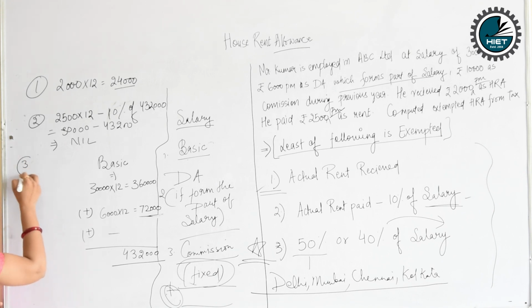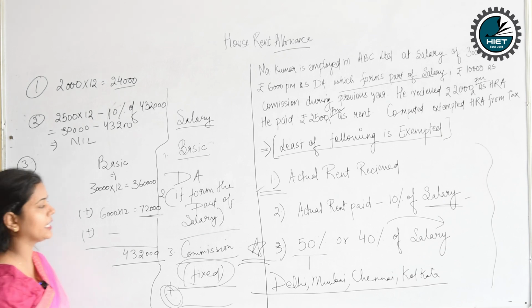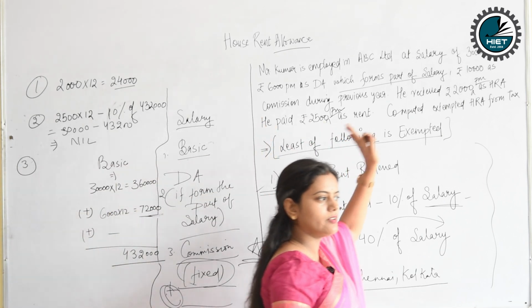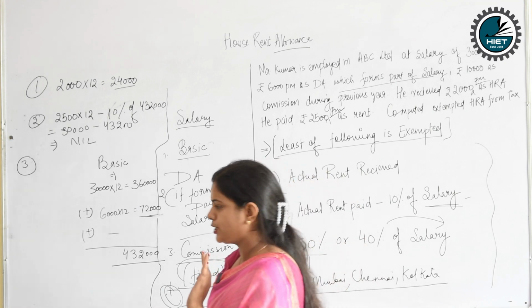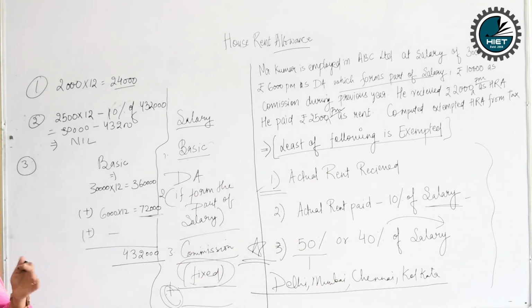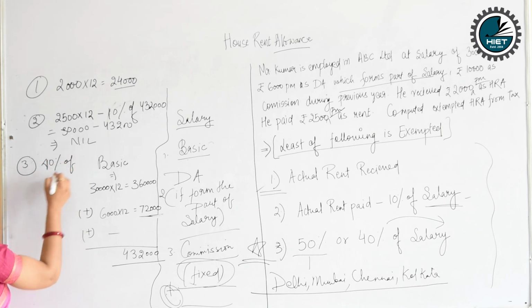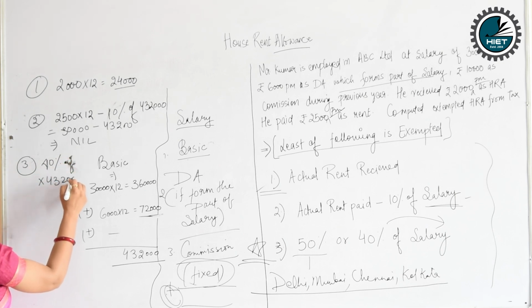Now the third amount is 50% or 40% of the salary. Is it written anywhere that he resides in Delhi, Mumbai, Chennai or Kolkata? If it is written, then it's okay, you'll consider 50%. If it's not written, then you'll consider that the person does not live in a metropolitan city. So we'll consider 40% of the salary, that is 40% of 4,32,000.